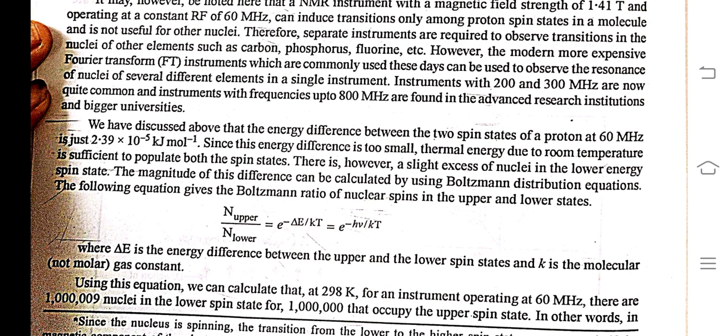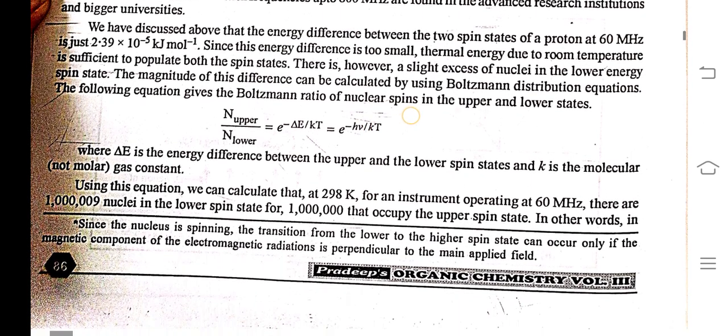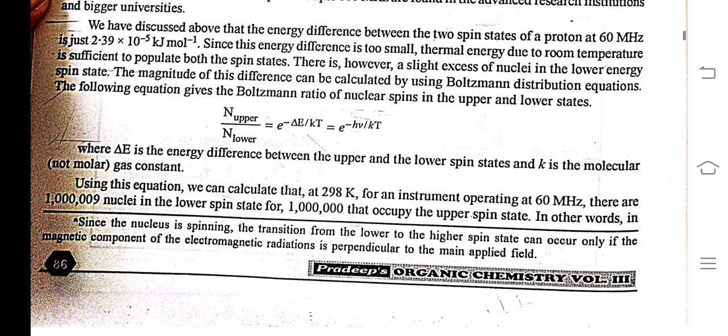We have discussed that the energy difference between the two spin states of a proton at 60 MHz is just 2.39 × 10^-5 kilojoule per mole. Since this energy difference is too small, thermal energy at room temperature is sufficient to populate both the spin states. There is, however, a slight excess of nuclei in the lower energy spin state.